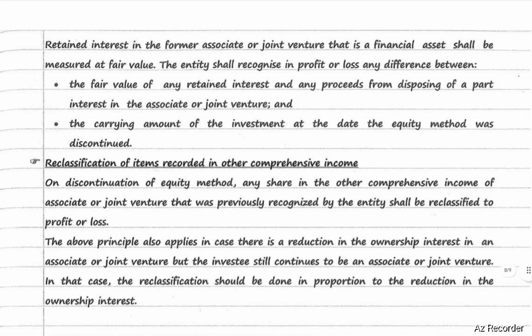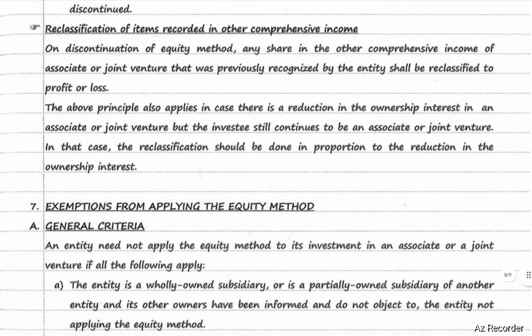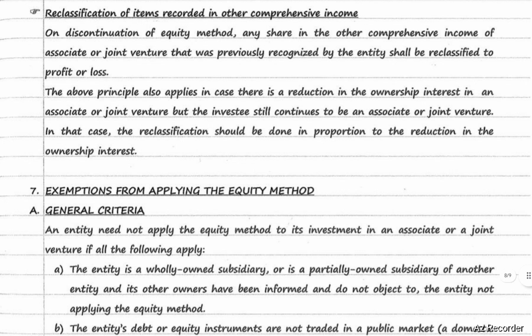Reclassification of items recorded in other comprehensive income. On discontinuation of the equity method, any share in the other comprehensive income of the associate or joint venture that was previously recognized by the entity shall be reclassified to P&L. The above principle also applies in case there is a reduction in ownership interest in an associate or joint venture, but the investee still continues to be an associate or joint venture. In that case, the reclassification should be done in proportion to the reduction in ownership interest.